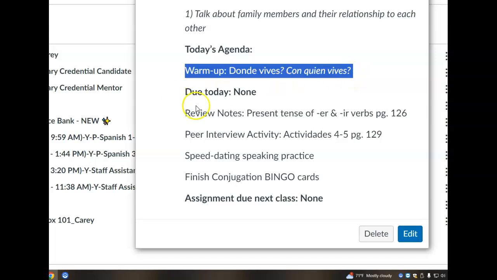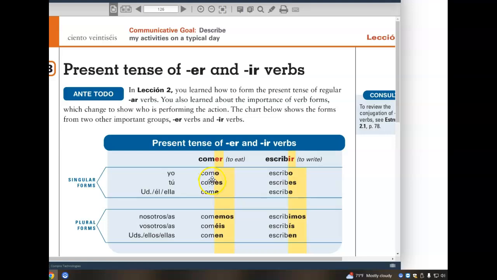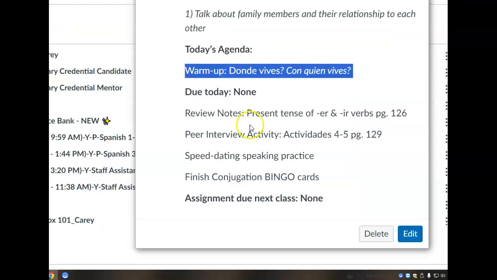So you're going to respond to that question with the verb vivir in the yo form. Drop the IR in vivir, put an O for the yo form. Yo vivo means I live, and then indicate where you live. For example, yo vivo en Brentwood. Yo vivo en Discovery Bay, right? I live in whatever community.